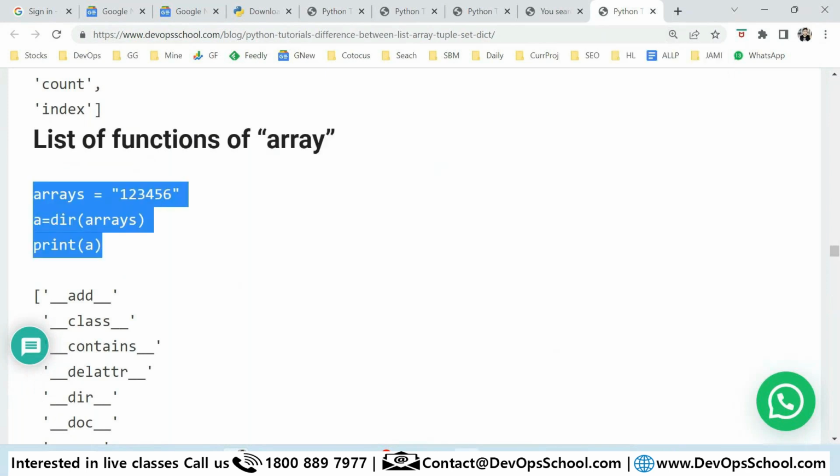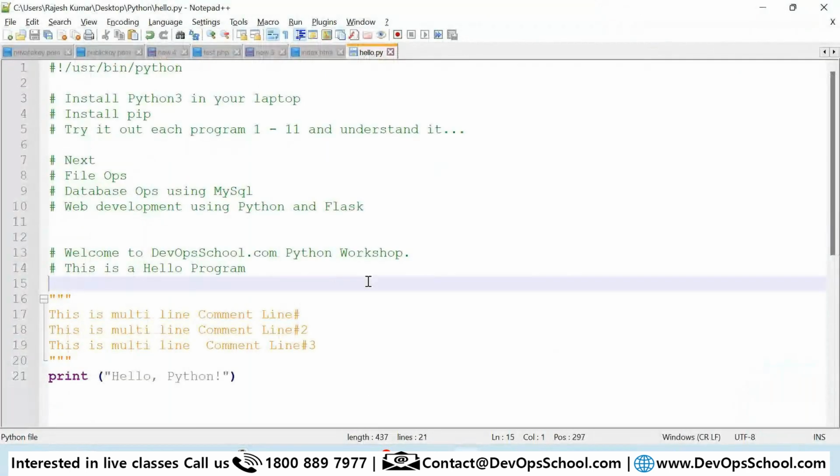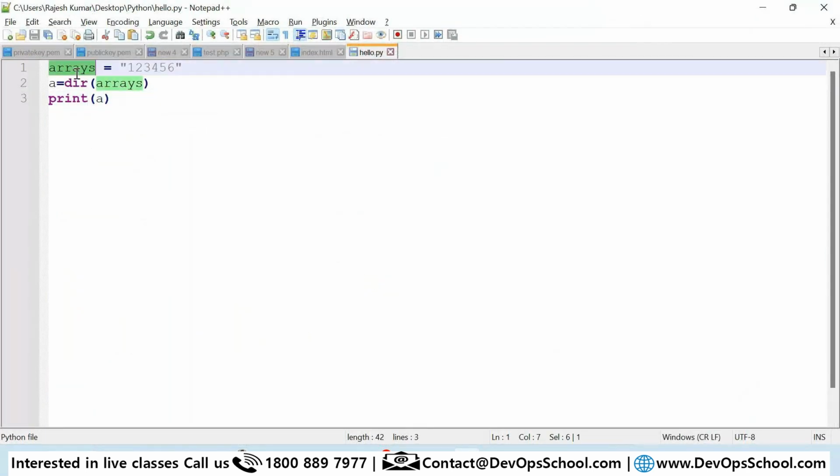Okay, so I'll clear this code. See here, this is an array, with values 2, 3 at index 1, 0, 3. Here you want to know what functions are available for an array, built in by Python.